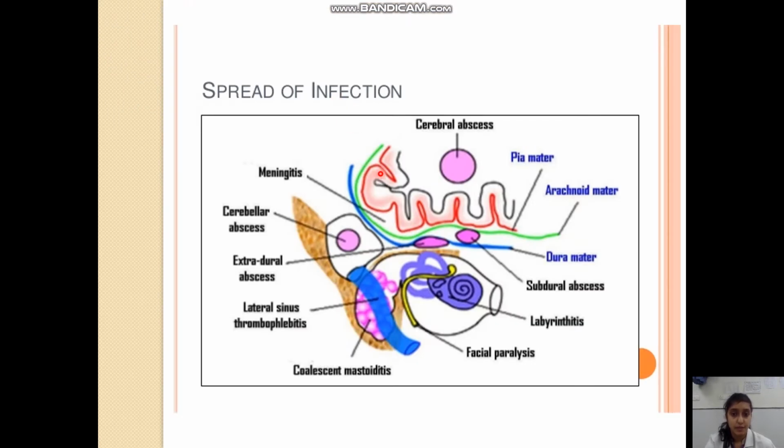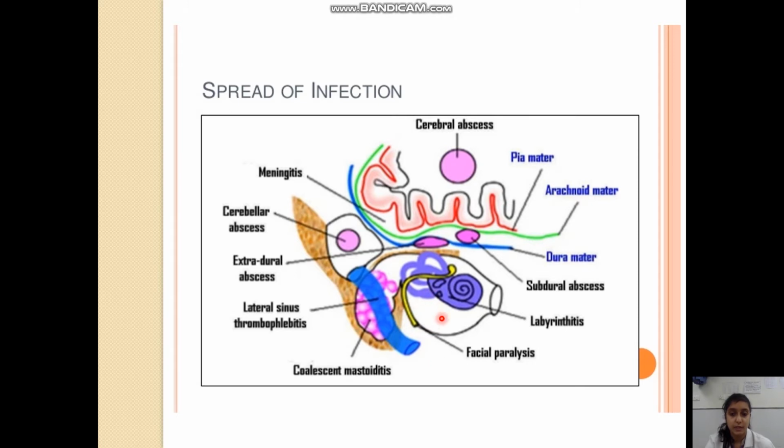Now spread of the infection. You can see in this slide how this infection can spread to the different areas. This is the region of the middle ear. Here the relation of the middle ear to the inner ear is shown. This is the cochlea, vestibule, and the three semicircular canals. The facial nerve is passing horizontally first in the medial wall of the middle ear and then vertically in the posterior wall and coming out at the stylomastoid foramen.